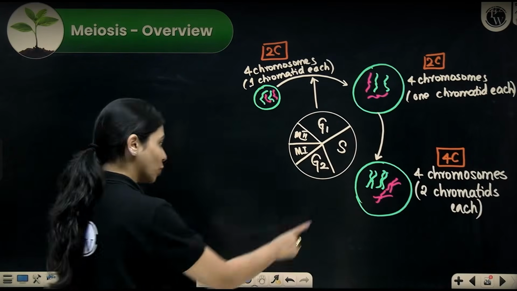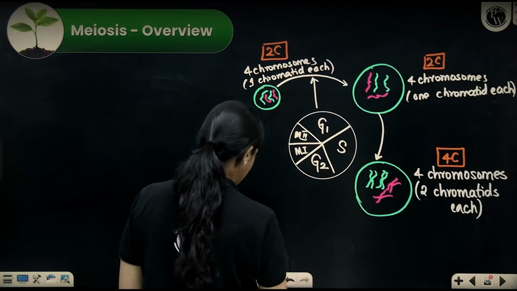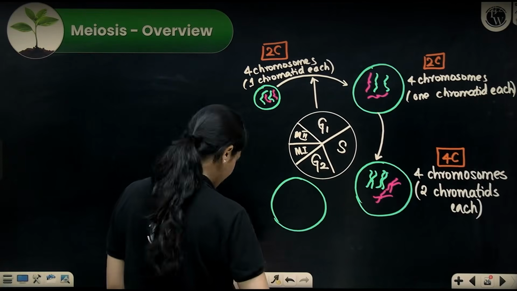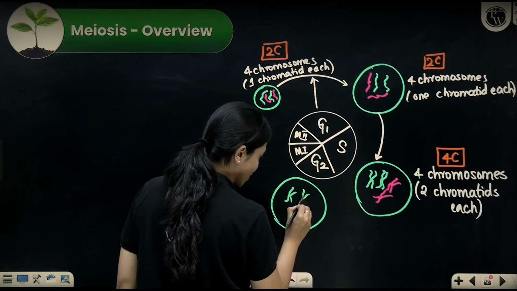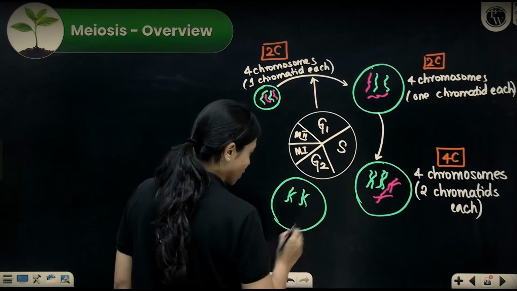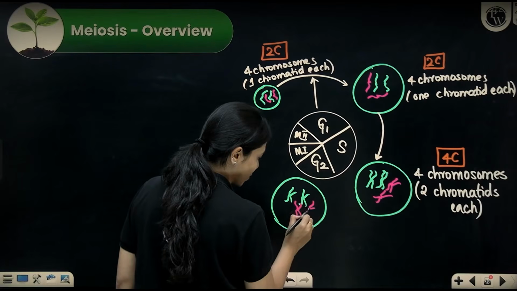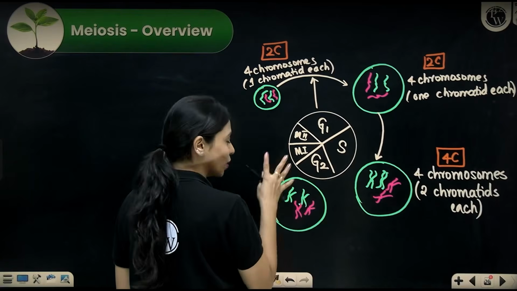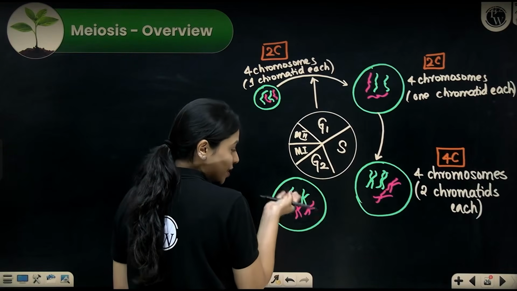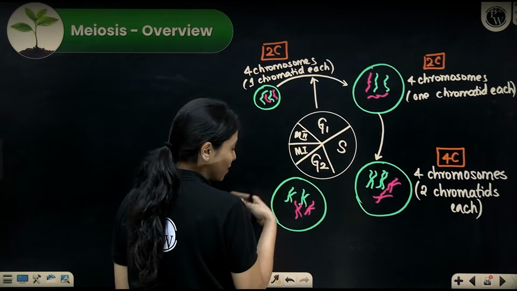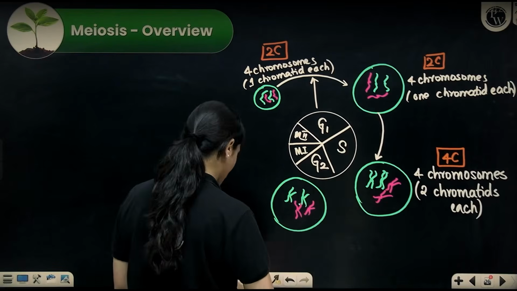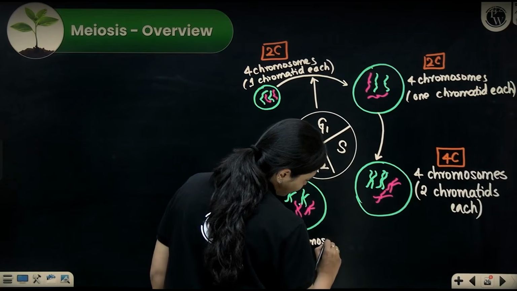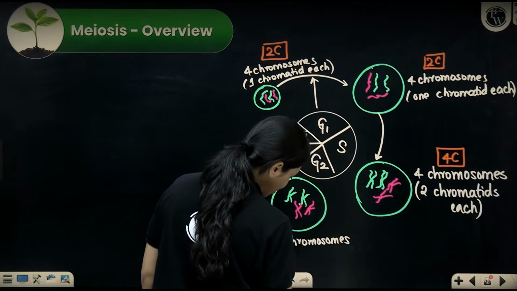Next, what happens through the course of G2 phase? Nothing changes. The cell may increase in size slightly, okay? But even in G2 phase, you can see how the chromosome number does not change. The DNA content does not change. Whatever was there in the S phase, the same thing will be even over here. I'm not showing nucleus and organelles because our focus right here is what's happening with the DNA. The nucleus will be there, other organelles will be there. This will not exist as chromosomes, it will exist as chromatin fibers, but if it's like that, you will not be able to understand. That's why I'm saying chromosomes, okay? So here at this point, you still have 4 chromosomes. And how many chromatids each? 2 chromatids each.